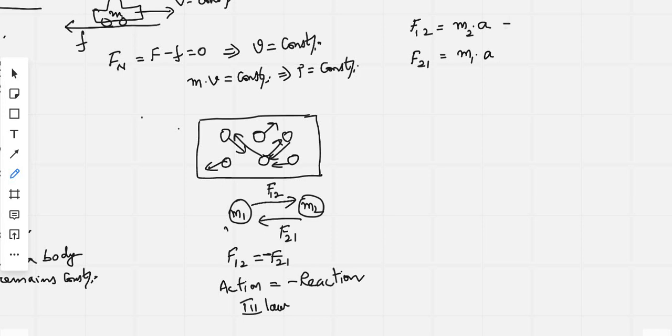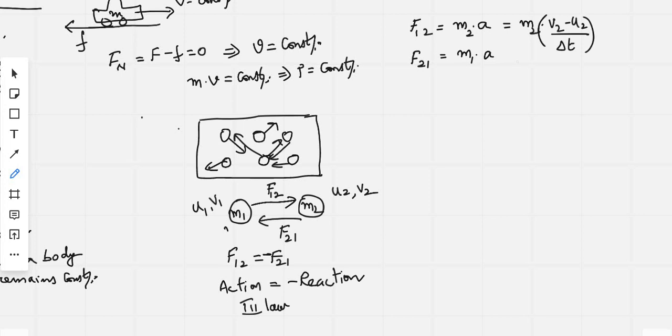Now m2 has initial velocity u2, and because of the force application it has changed to v2. Similarly, m1 has initial velocity u1, and because of force application the velocity changed to v1. Now acceleration a is nothing but the final velocity minus initial velocity. For mass m2, the final velocity is v2, the initial velocity is u2, divided by time, say delta t.